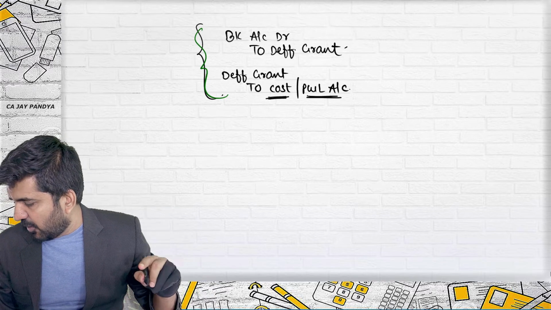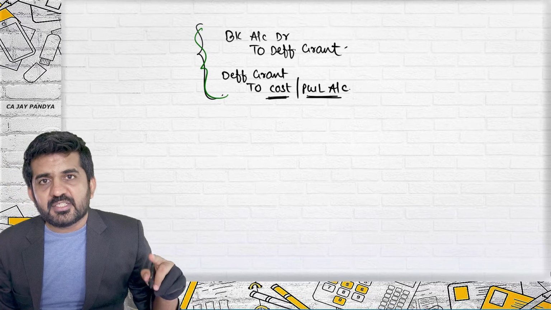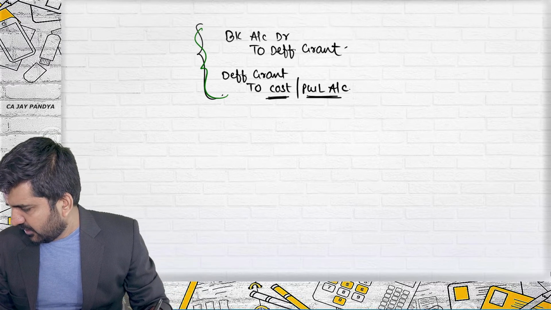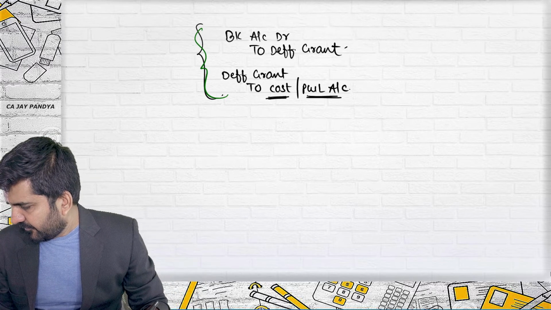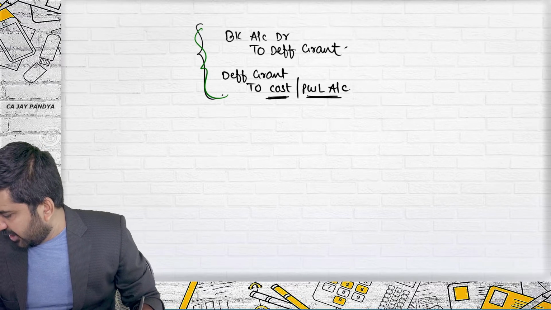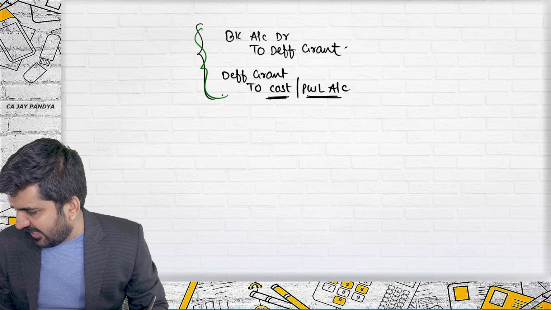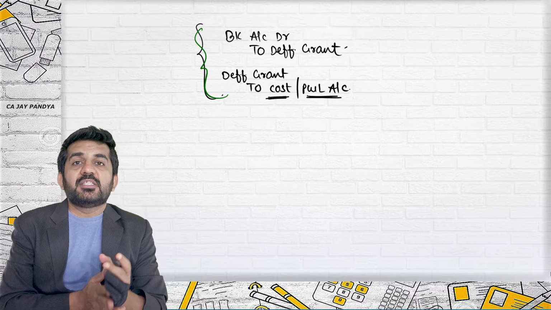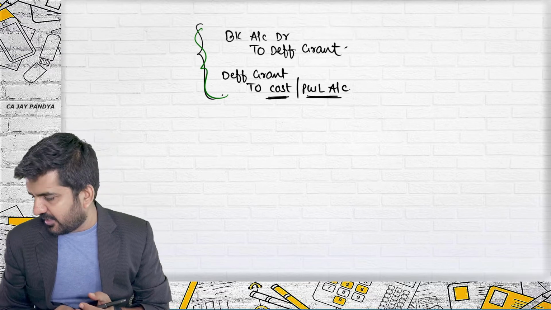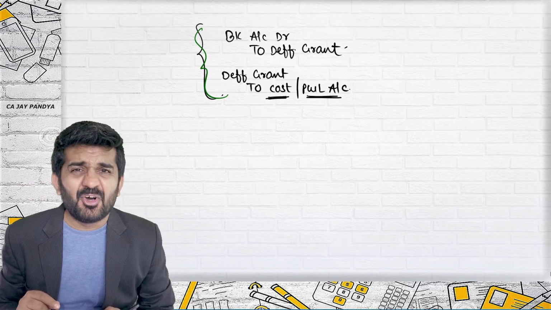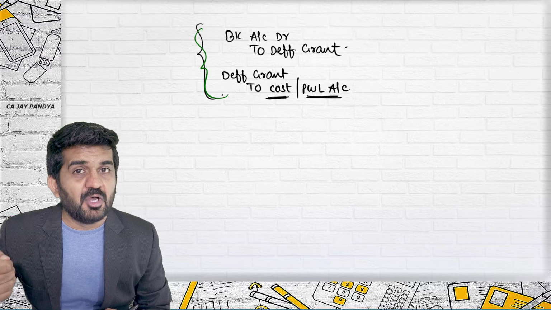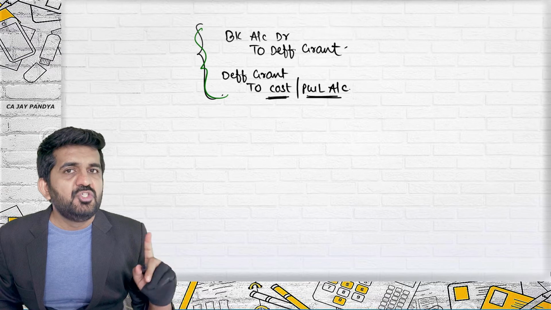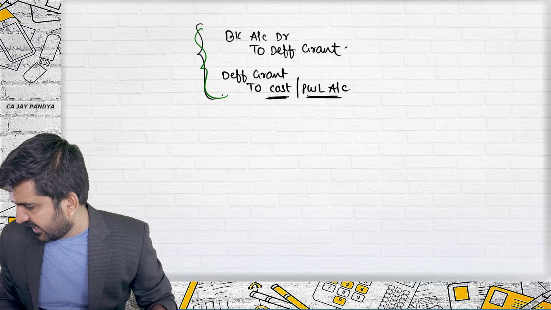Again, they have received from a reputed trust to conduct a seminar on AIDS, 35 lakhs. Again, it is bank to government grants. Donation from a well-wisher, 5 lakh worth of equipment to be used in AIDS research. See why we have not credited it to government grant? Because it is not received from government. It is received as a donation from a well-wisher. It is not covered under AS 12, it is covered under AS 9.